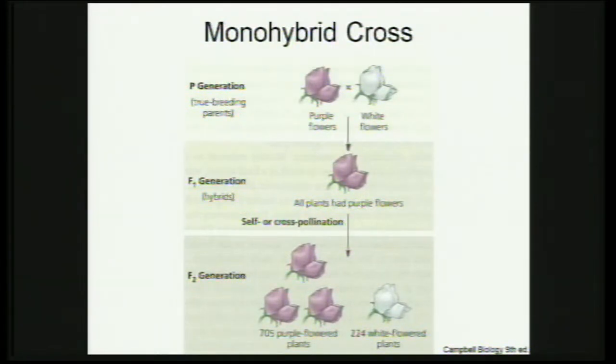For example, if a purple flower is true breeding, it is pure. That means it's going to give rise only to purple flowers, and not at any stage to white flowers. Similarly, when I say white flower is true breeding, that means the white flower plant is going to give rise only to white plants which have white flowers.